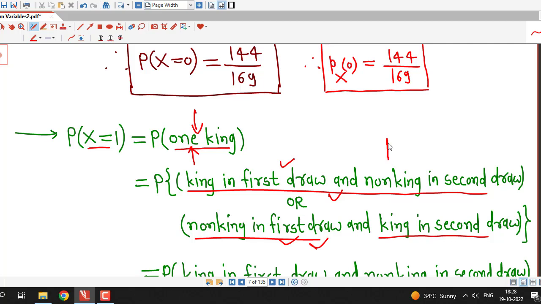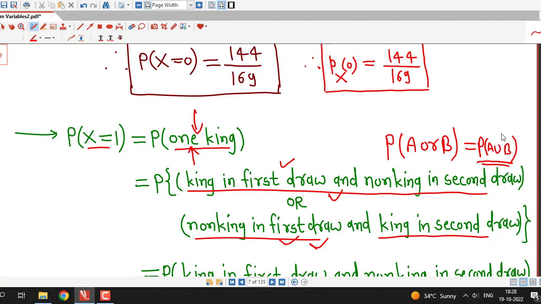That is, we have this type of situation, the probability of A or B, that is the probability of A union B, where A is king in the first draw and non-king in the second draw, and B is non-king in the first draw and king in the second draw.